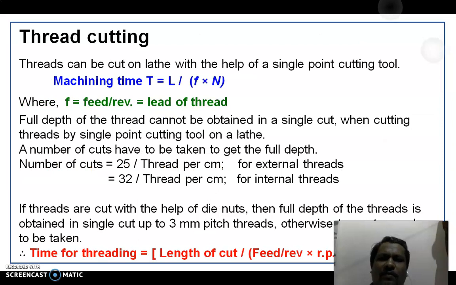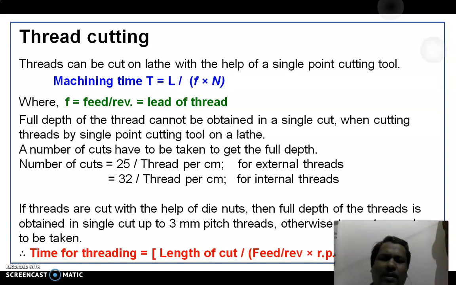For thread cutting, threads can be cut with the help of a single point cutting tool. Machining time is L by F into N, where F is feed per revolution, that is equal to the lead of the thread. Full depth of thread cannot be obtained in a single cut when cutting threads by a single point cutting tool on a lathe.